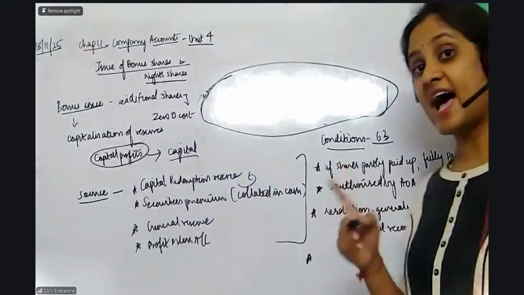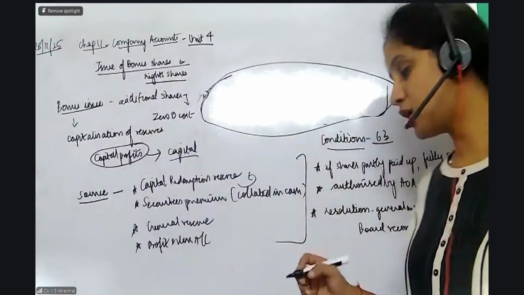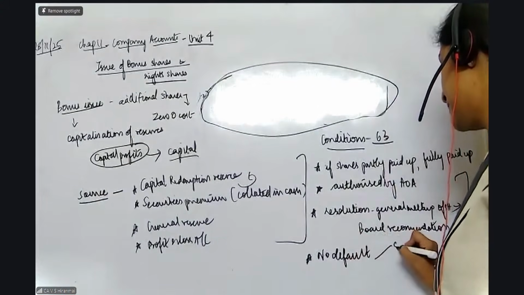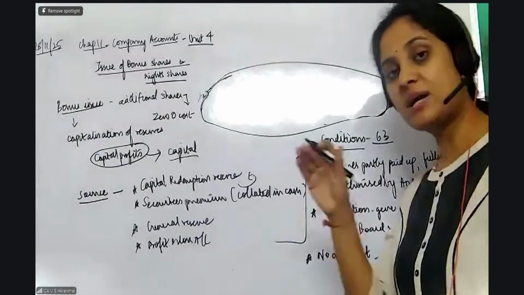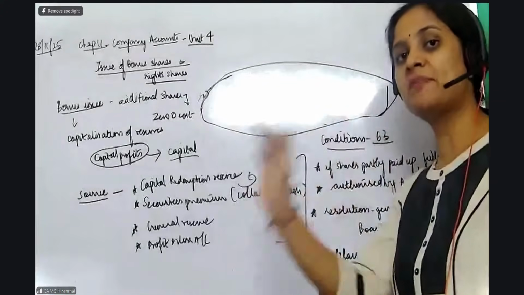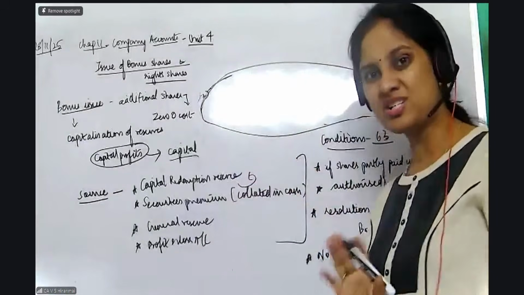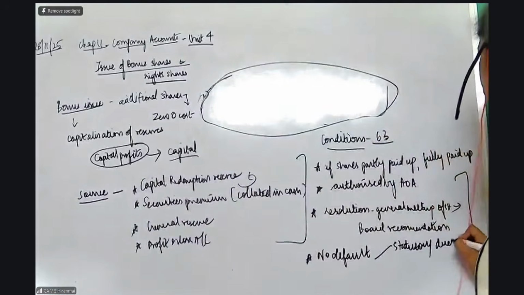Now, the act again says you should not have defaulted in the payment of statutory dues. You have employees, so their PF, ESI, gratuity, bonus, everything you should pay on time. If you have defaulted there, then do not issue bonus shares; first clear the statutory dues.